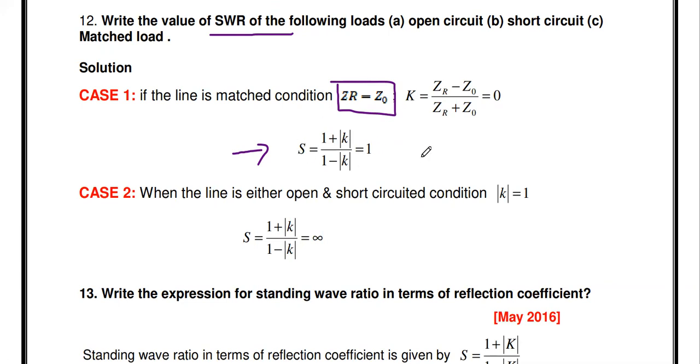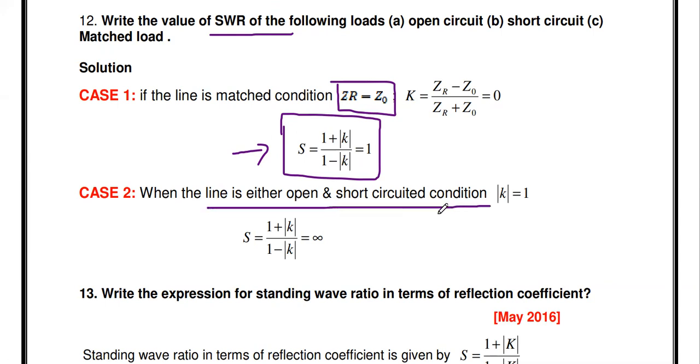So you know the SWR formula. What is the SWR formula? S equals (1 plus modulus K) divided by (1 minus modulus K), where modulus K is 0. So we get the SWR as minimum, equal to 1. If the SWR value equals 1, in that line there is no reflection and no standing wave.